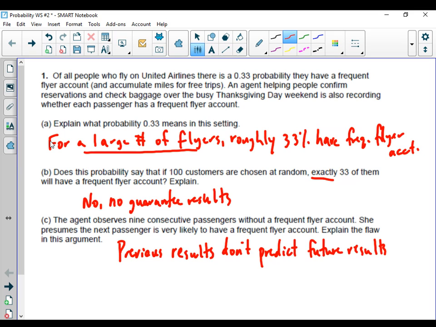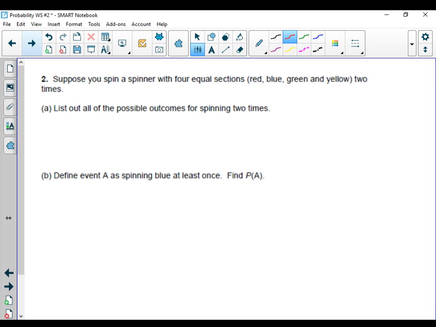Those 3 problems were just to get you a little bit of an understanding of what probability means. The second one was actually listing out a sample space. They talked about spinning a spinner with 4 equal sections, and they gave you the 4 colors. You're going to spin it 2 times, so we wanted to list out all the possible outcomes. Maybe you organized this one with a tree diagram, which would be a good way of doing it.